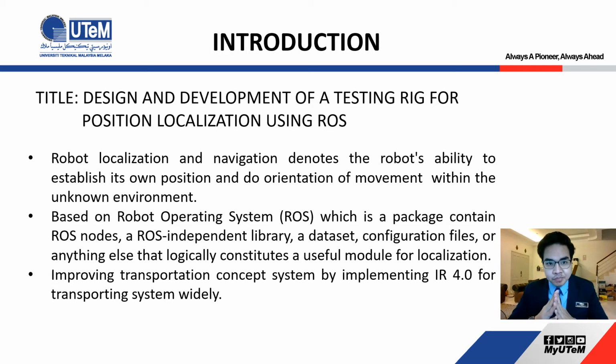localization using ROS. When we talk about robot localization and navigation, localization is the ability for the robot to establish its own local position and to do the movement within an unknown environment. What is ROS? ROS is the Robot Operating System, which is a set of libraries and packages that will do all the algorithms in processing all the sensors, all the features that we want in the robot.